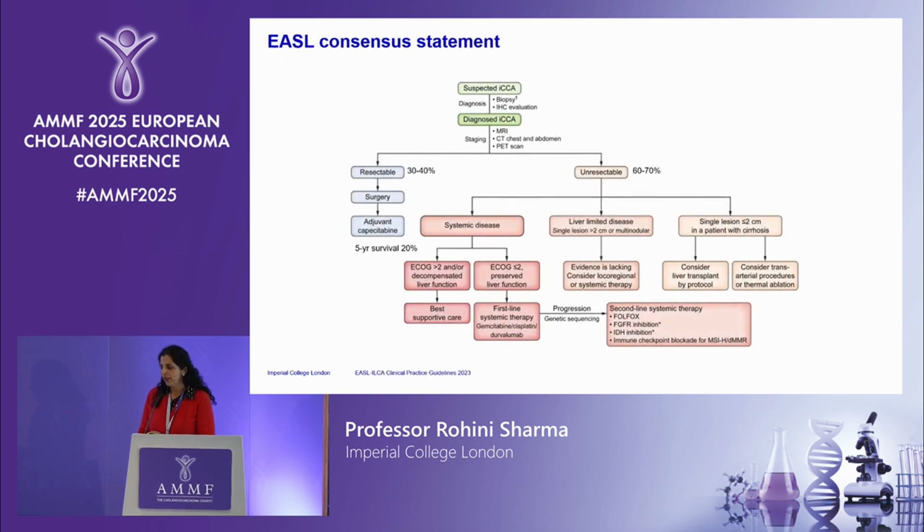And I'll finish by just putting up the consensus statement based on the treatment guidelines, which I'm sure will be discussed moving forward in some of the other talks. But just to say that when we talk about resectable disease, it's only a small number of patients that actually have resectable disease. And Professor Khan talked about the role of adjuvant treatment. The bulk of patients will have unresectable disease, and this is actually a really exciting area now in terms of the different types of treatments that are now becoming available, including combination immunotherapy and the targeted molecular markers.